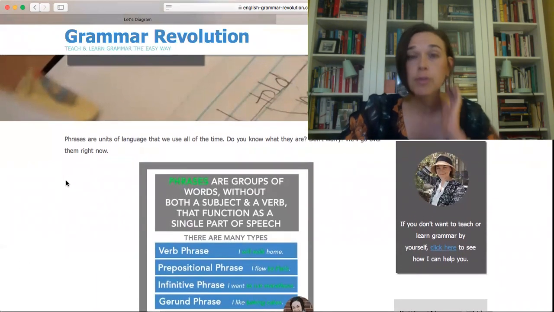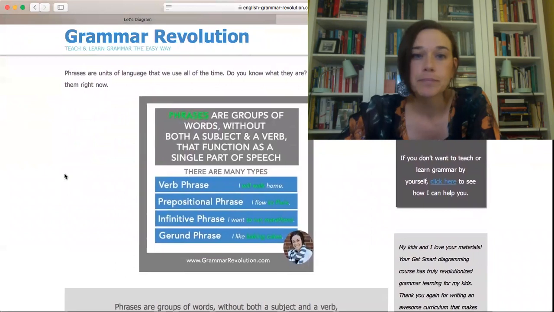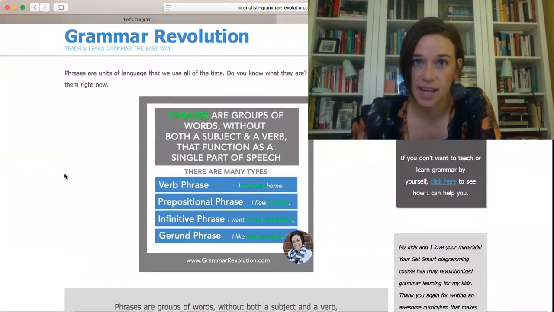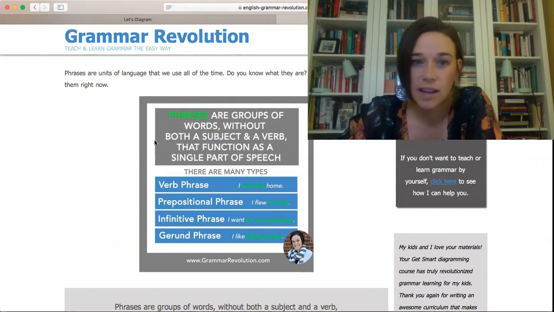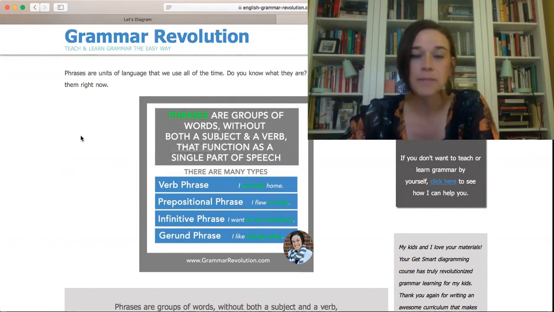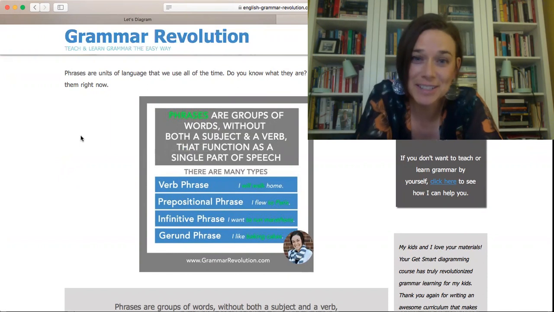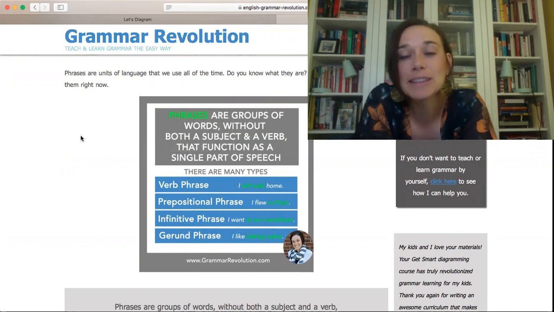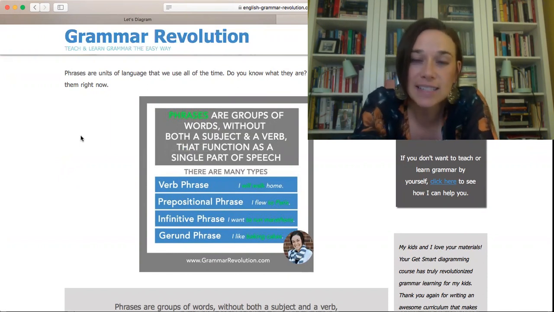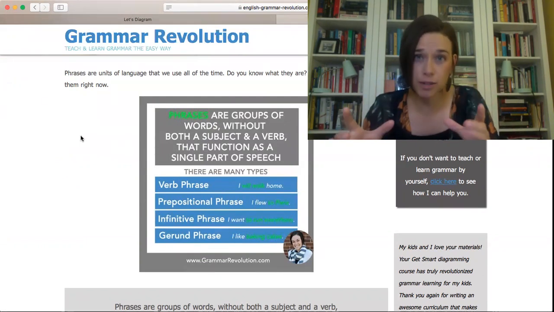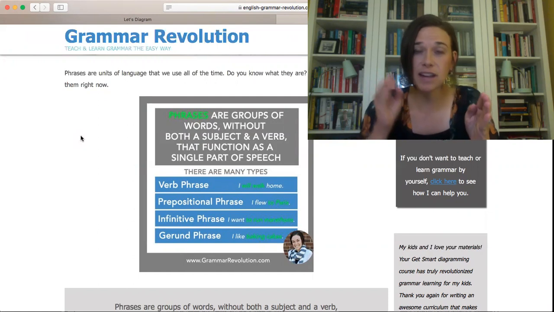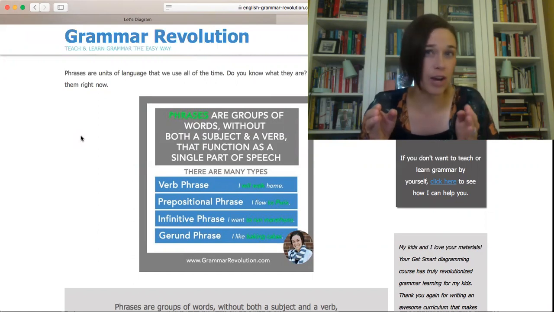The other important thing about phrases is that they do not contain both a subject and a verb. The wording on this can be confusing sometimes for people. What that means is a phrase doesn't have a subject and verb. If you have a group of words that contains a subject and a verb, it's not a phrase.